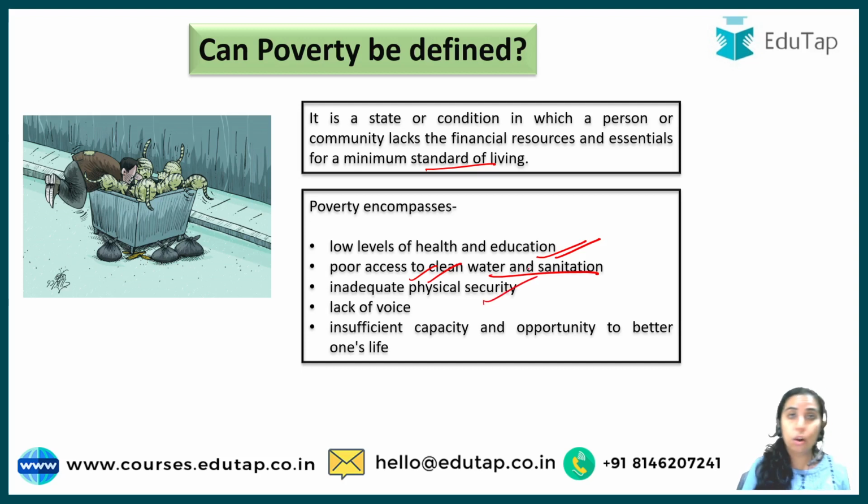Inadequate physical security: how can you feel secure if you do not have enough resources, even physically? Lack of voice: you are not heard in society, you do not have authority to reach to the people and talk with them. Insufficient capacity and even opportunities so that you can better your life; the opportunities are less if you are poor. This is what the concept of poverty is, right?